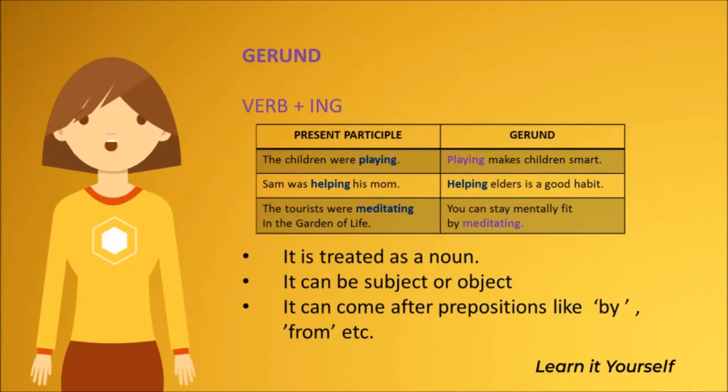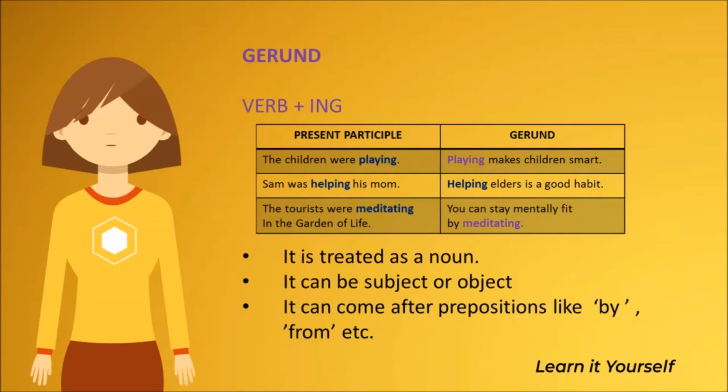The tourists were meditating in the garden of life. Here, meditating again comes after another verb, were. And in the gerund, the example is, you can stay mentally fit by meditating. Here, the gerund meditating comes after the preposition by, and hence it is a gerund.